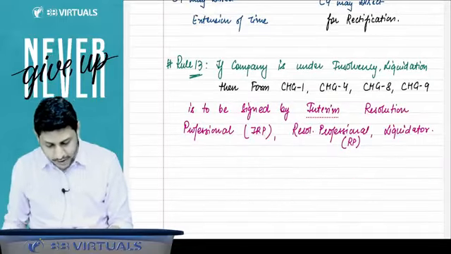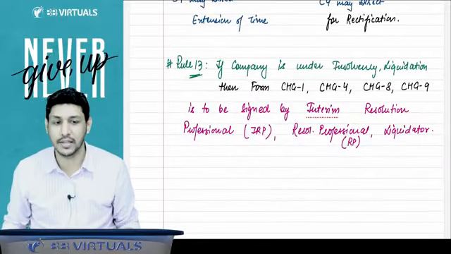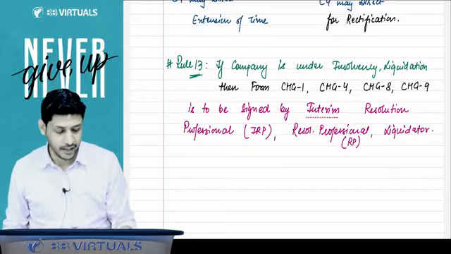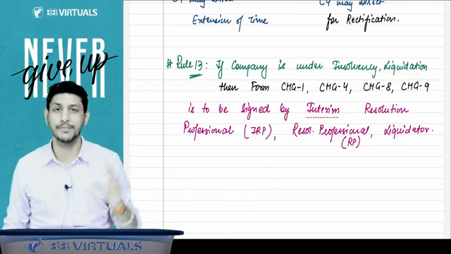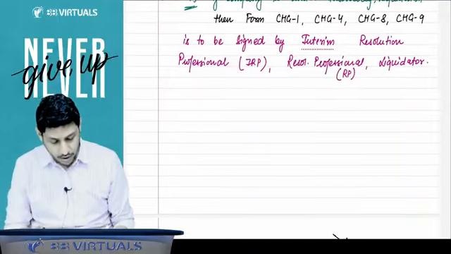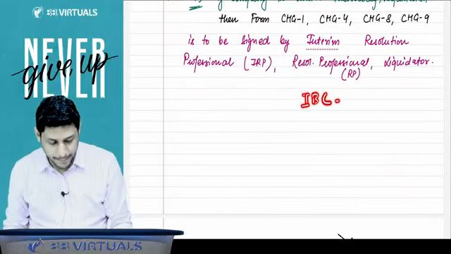Now there is one more rule, that is rule number 13, and rule number 13 says that if the company is under insolvency or the company is under liquidation. Now let me explain some extra topics, because then only you will be able to understand these lines. There is a code, that is IBC, the Insolvency and Bankruptcy Code.